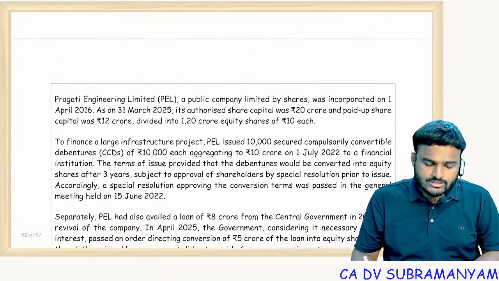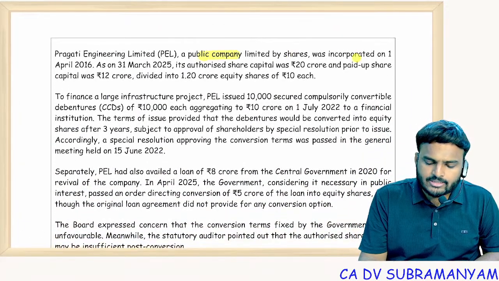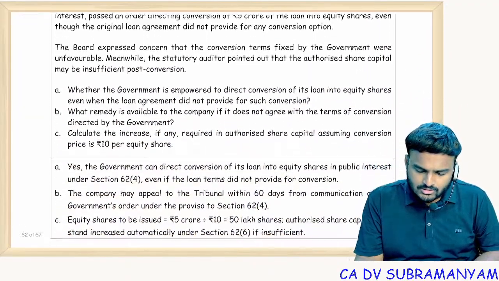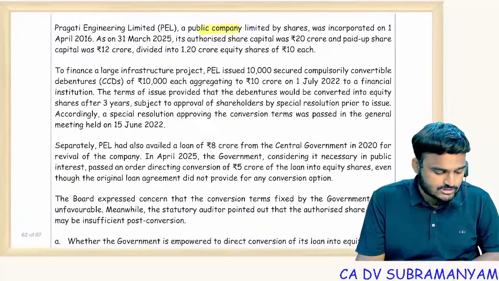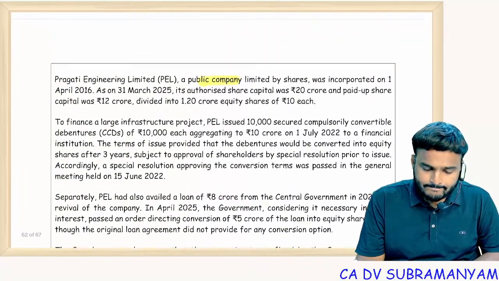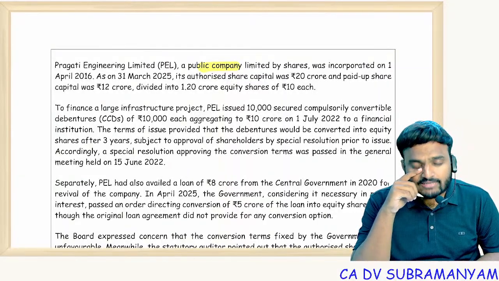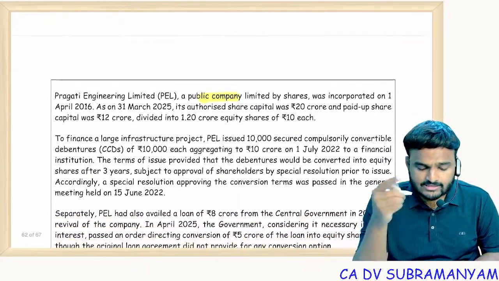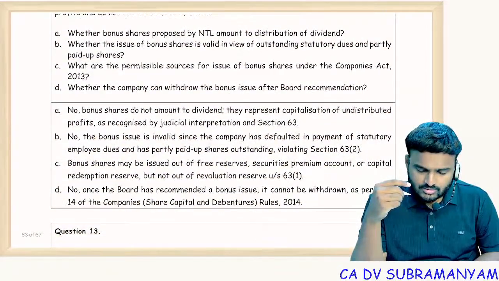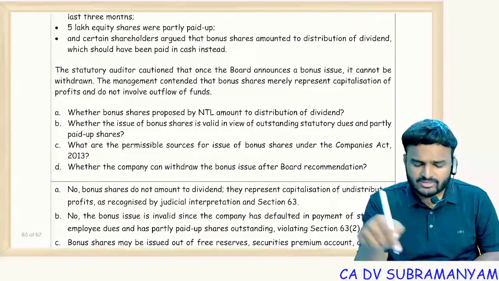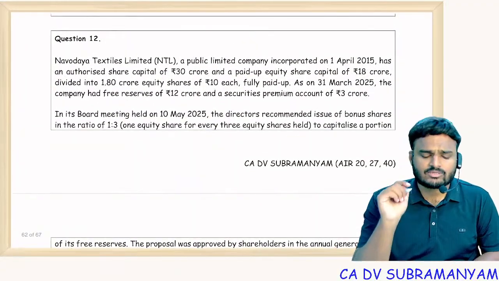Let's see the question, 11th question. PEL, a public company, limited by shares. I'm sorry, this is with respect to 62 only. One topic is pending in 62, that convertibility is pending. Let's see first the 12th question and then the 11th question. The 12th related concept we just completed, so we'll see the 12th question first, next the 11th question.